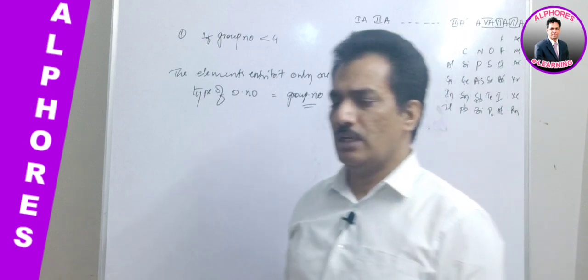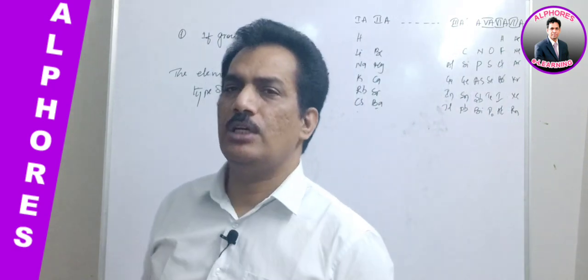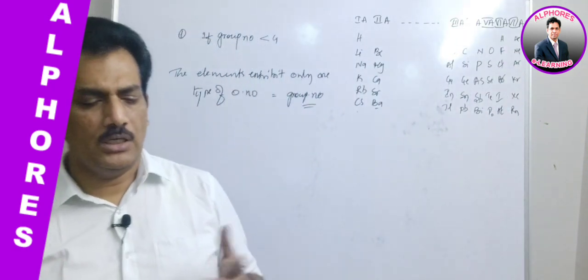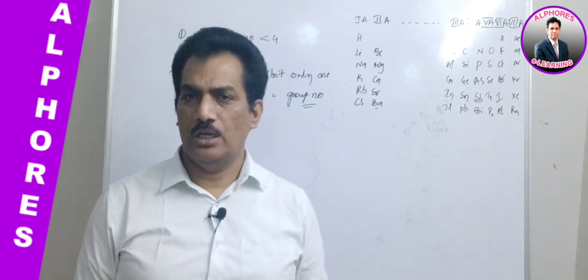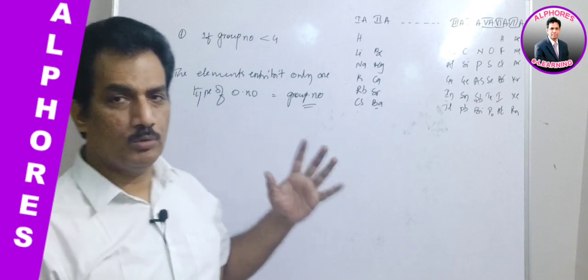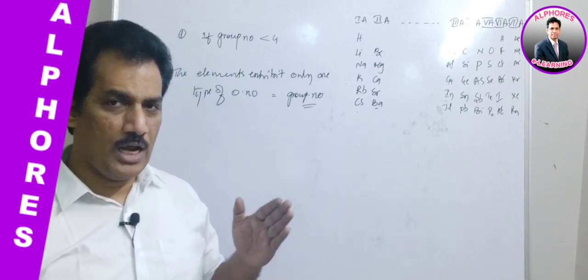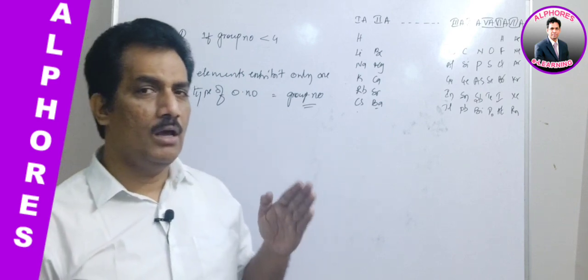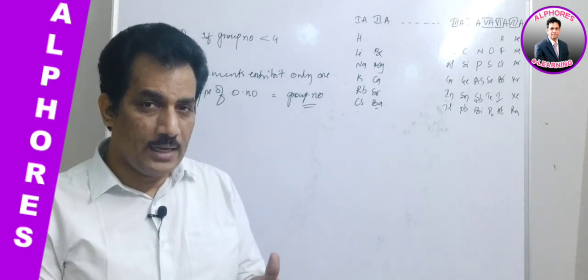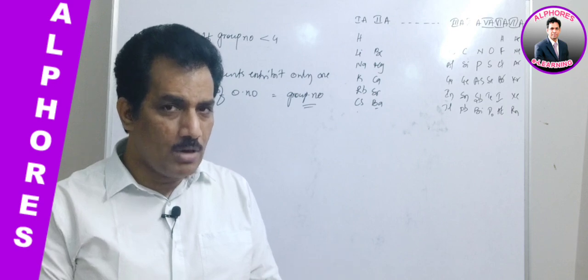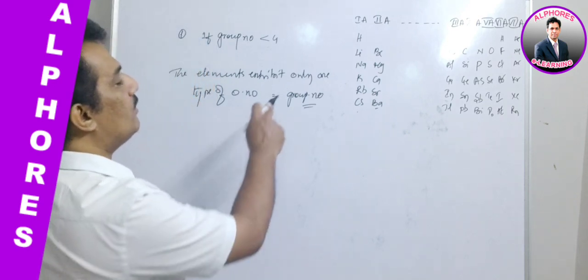Actually, when the oxidation state of an element is asked, it will be different in different compounds. But in the case of groups with group number less than 4, the oxidation number is only one kind. They are invariable, and that is equal to the group number.